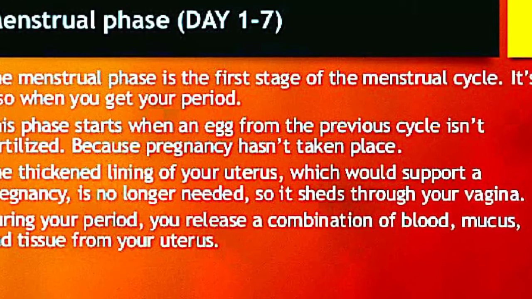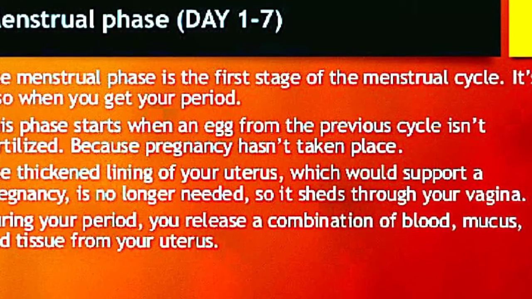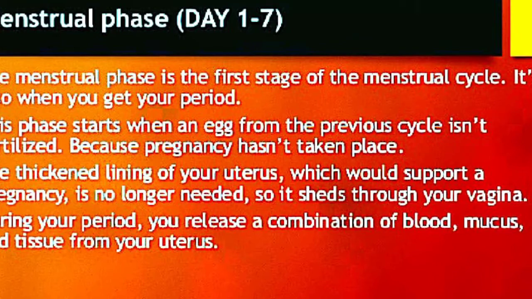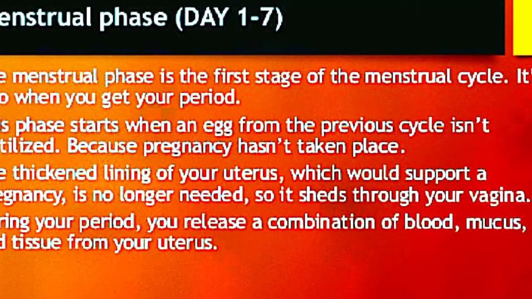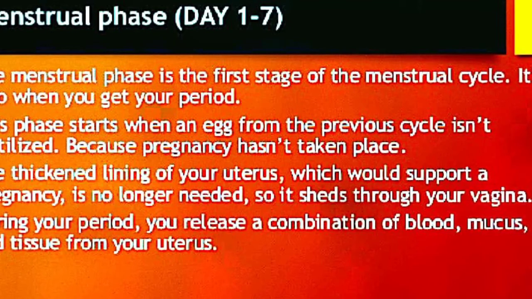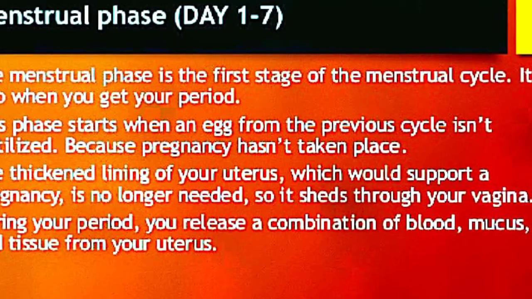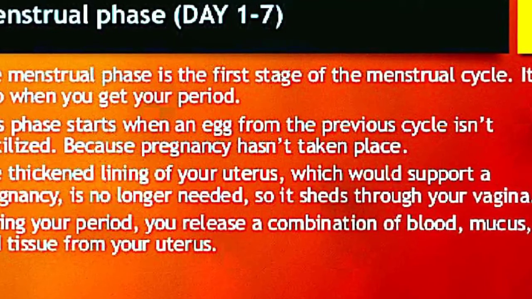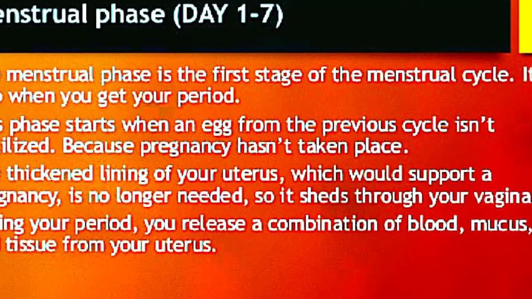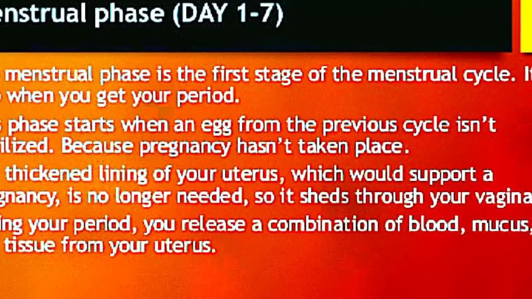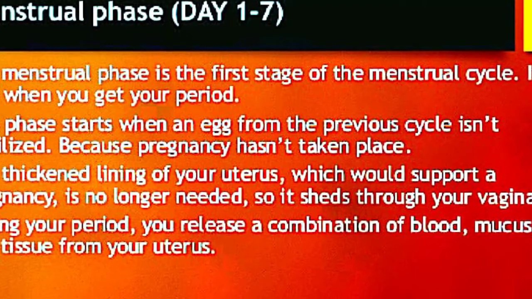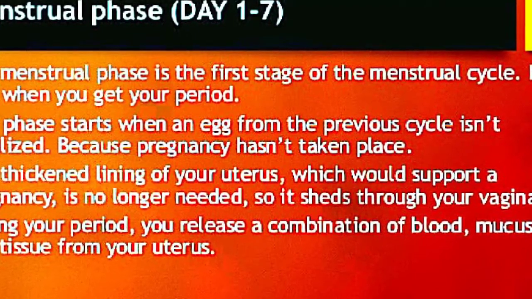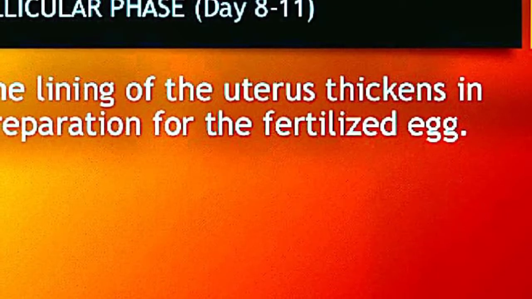So this menstrual phase ranges from 1 to 7 days, and this is the first phase where the bleeding occurs. Here what will happen, the uterus prepares the lining inside the uterus for the development of the fetus. When development does not take place, the shedding of the uterine lining will take place, which will lead to the menstruation.